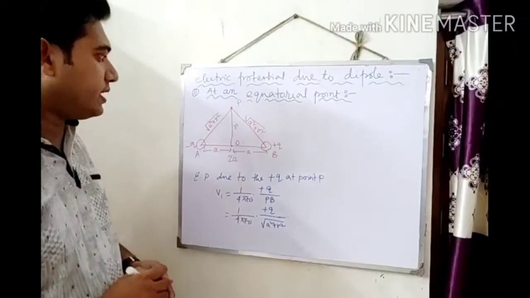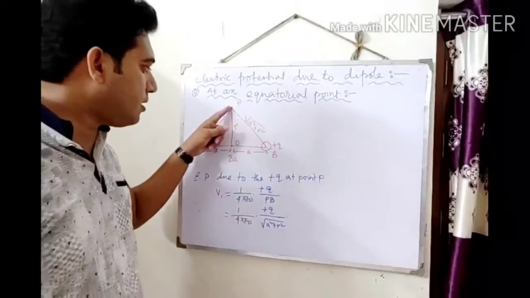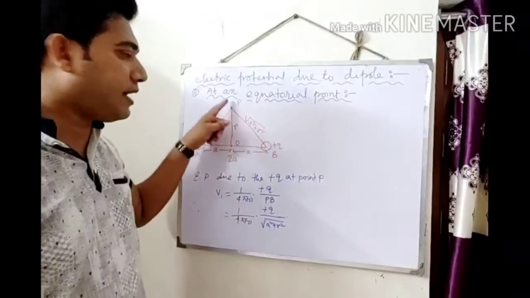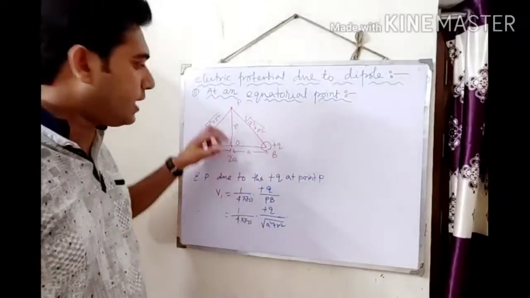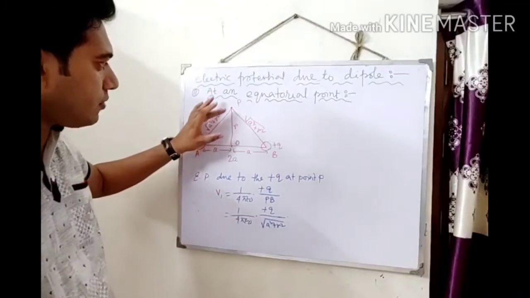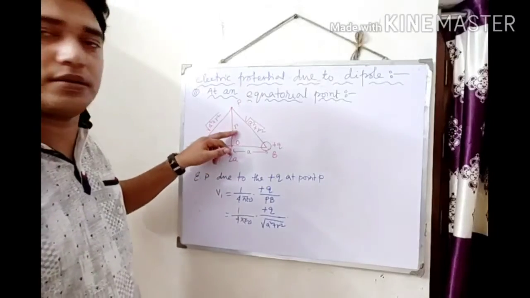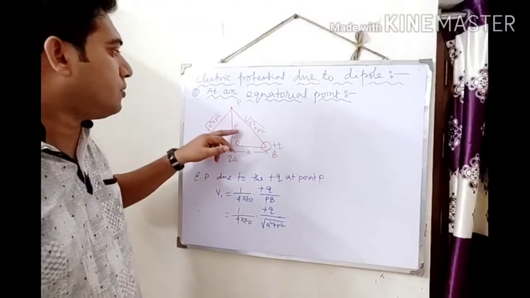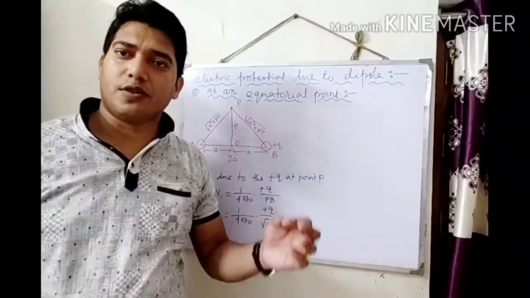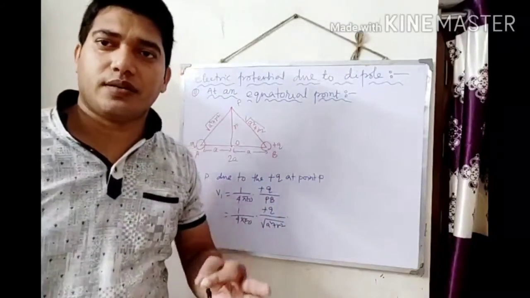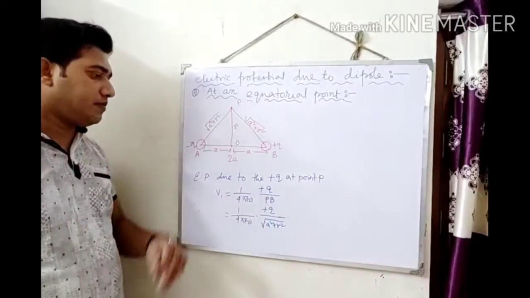It is a scalar quantity, and for the distance PB, if we consider this as a right angle triangle, the base is A and the perpendicular distance from the point P to the point O is R. So the hypotenuse will be root over perpendicular square plus A square. So this is PB.